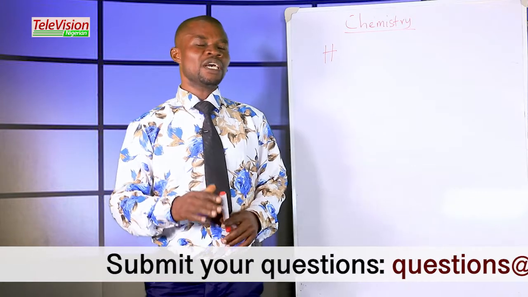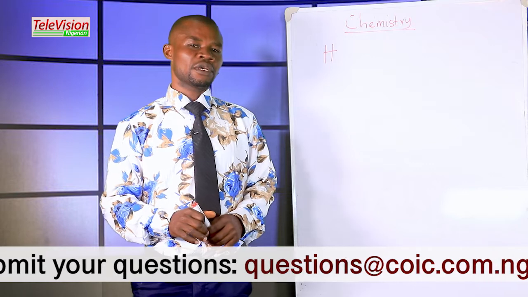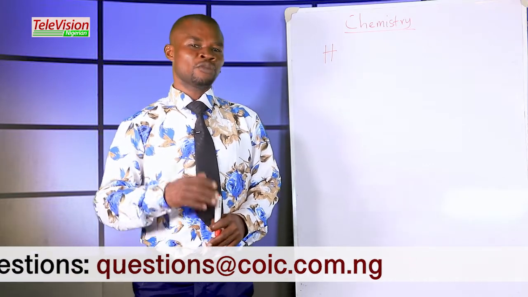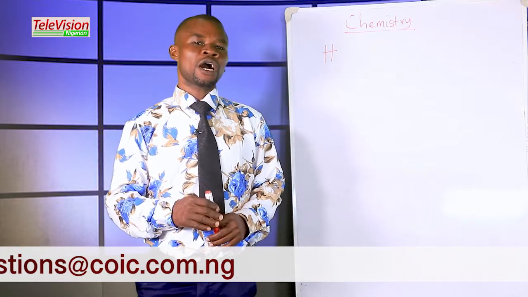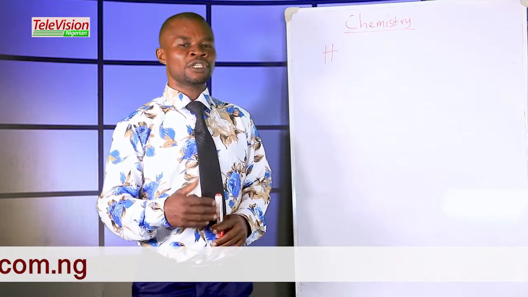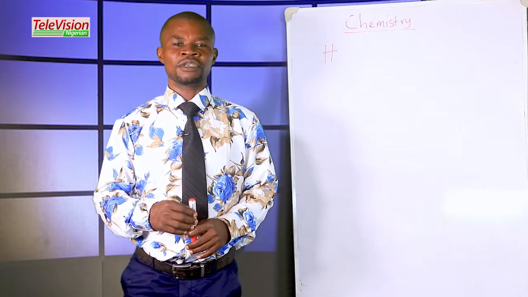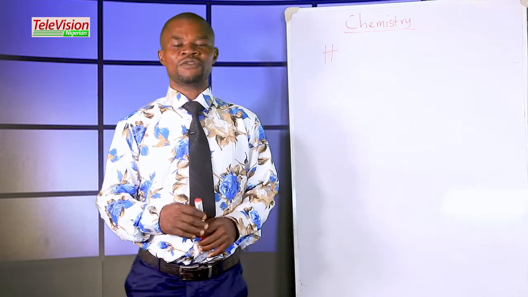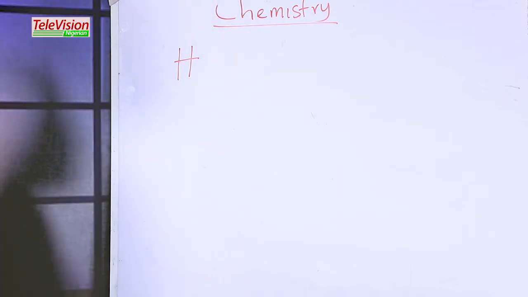Note that we use electrons to carry out electronic configurations, and the number of electrons is equal to the number of protons, and the number of protons is equal to the atomic number, and therefore we use the atomic number to carry out the electronic configuration, because in a neutral atom the number of protons is equal to the number of electrons. So the number of electrons in hydrogen is 1.